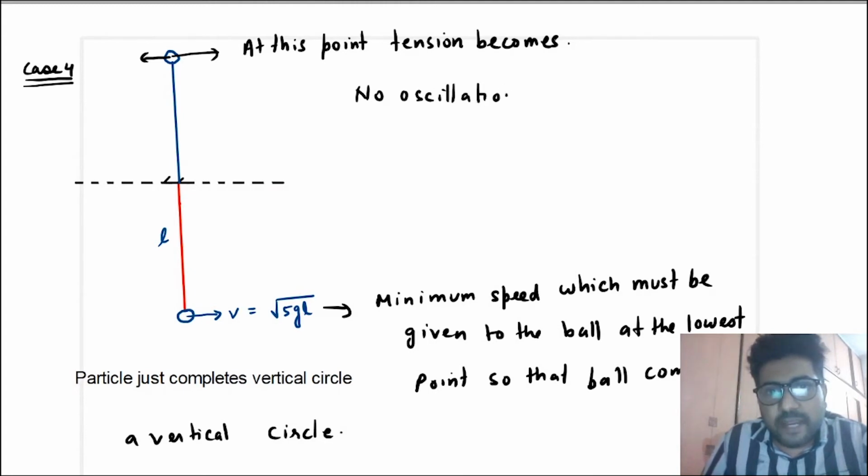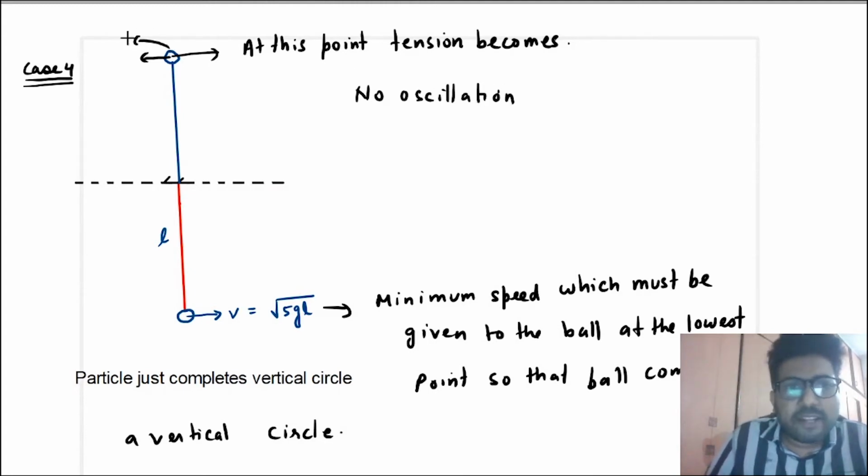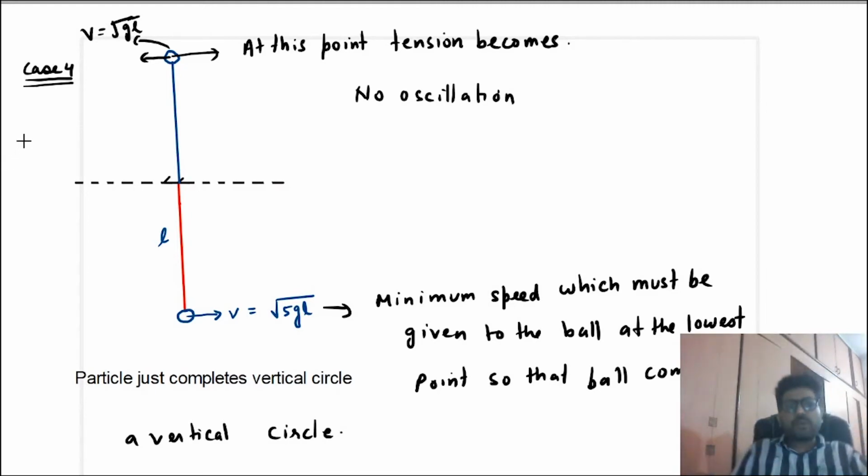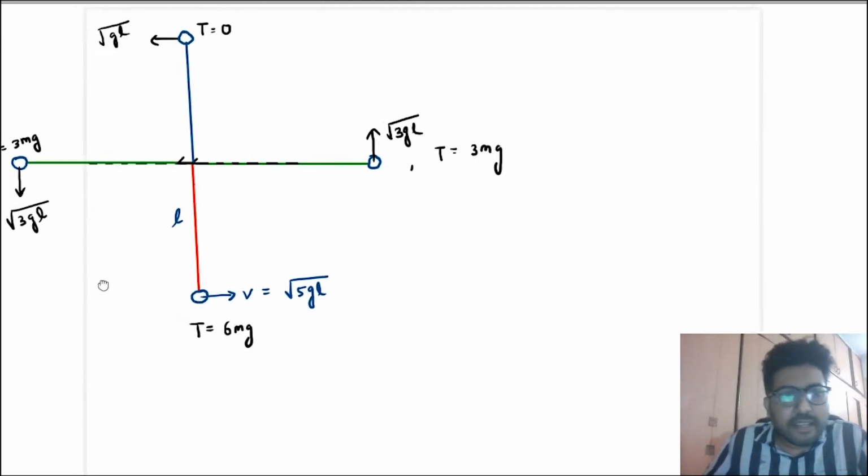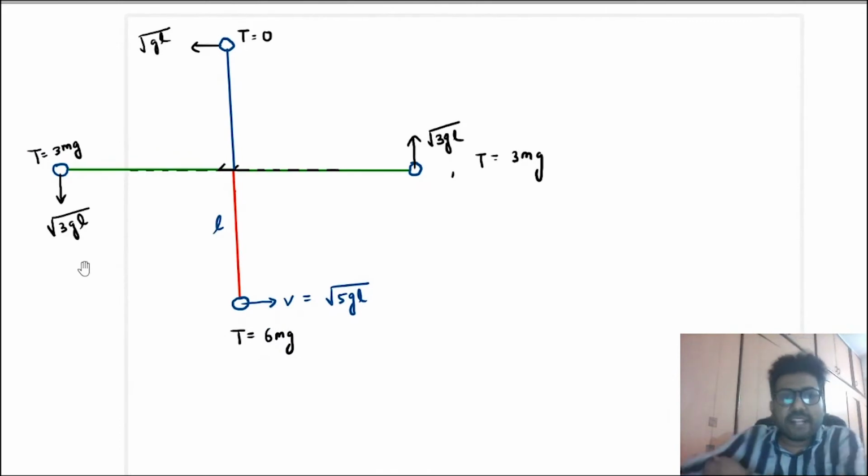And what is the speed at this point? You know that the speed when tension becomes zero is root GL cos theta. At this point theta is zero. So the speed here is root GL. At the topmost point, the speed is root GL. Now in this case, let us see what will be the speeds and tension at different points.